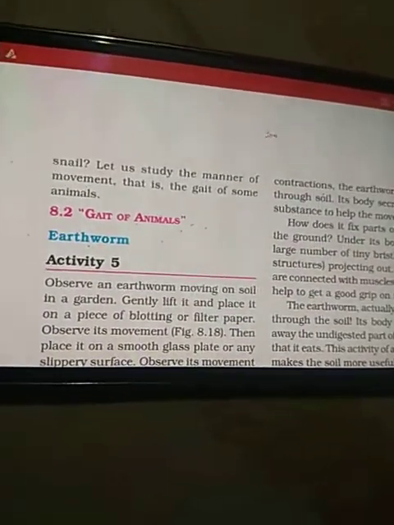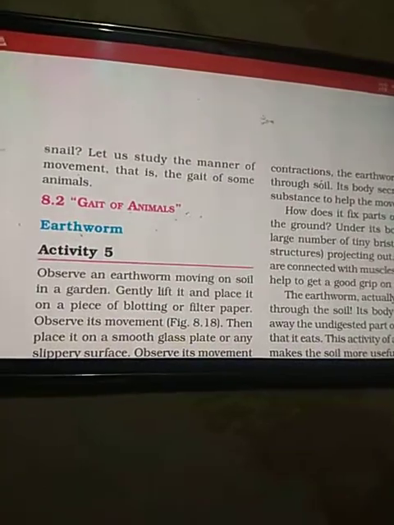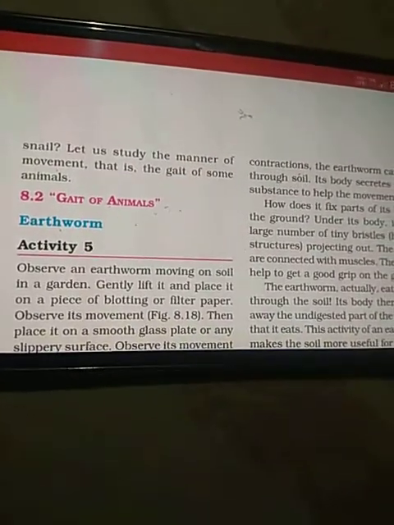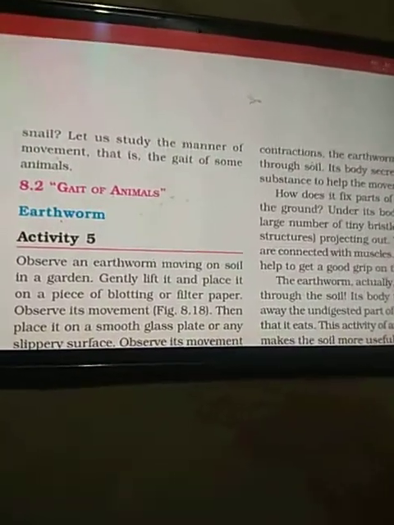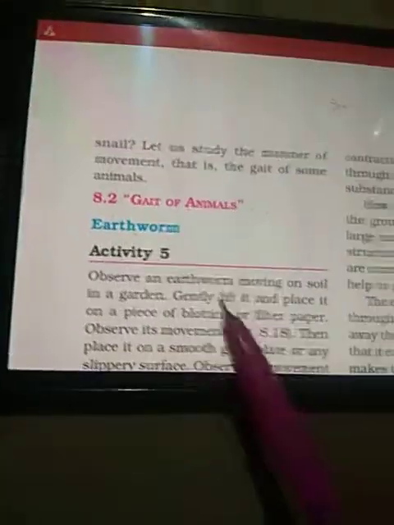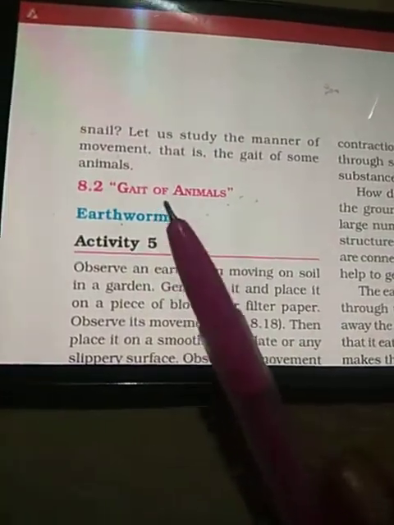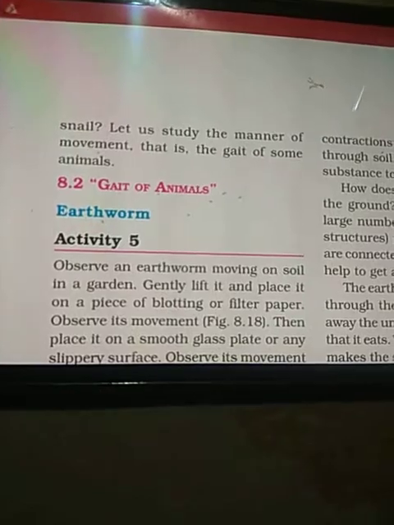Children, be ready with your pencils so that you can underline the important topics wherever required by pausing the video. Gait of animals means movement of animals.